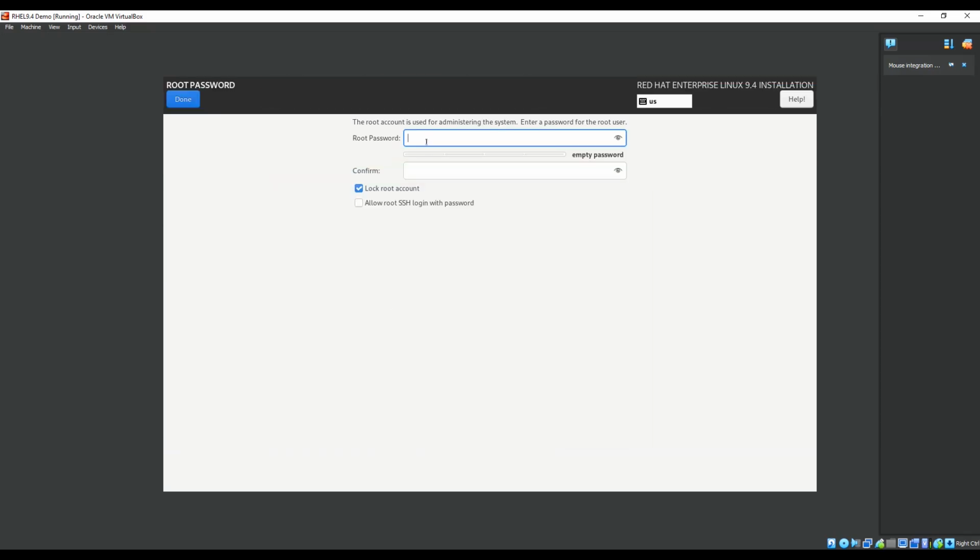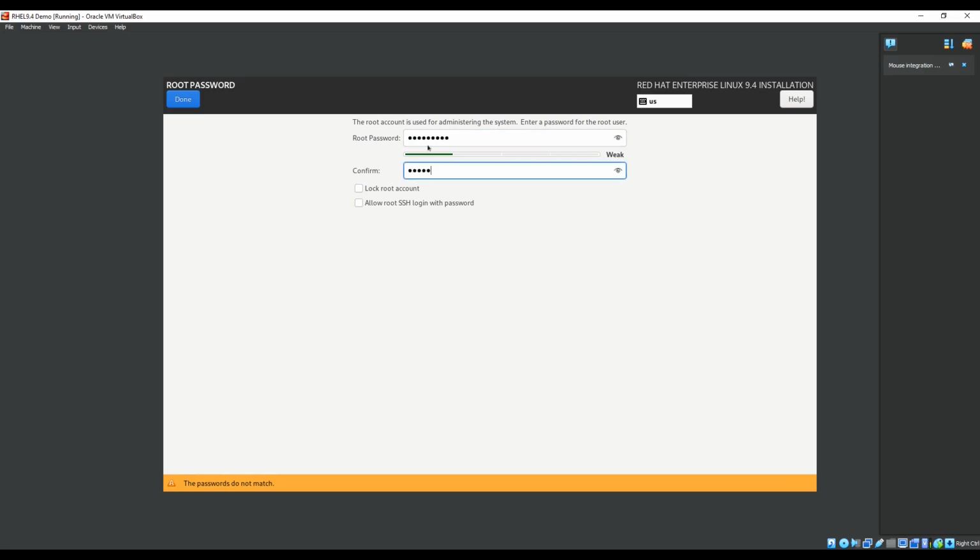Okay, root password. This is handy for administering the system. Let's just type something simple for the test environment. Bit too simple.